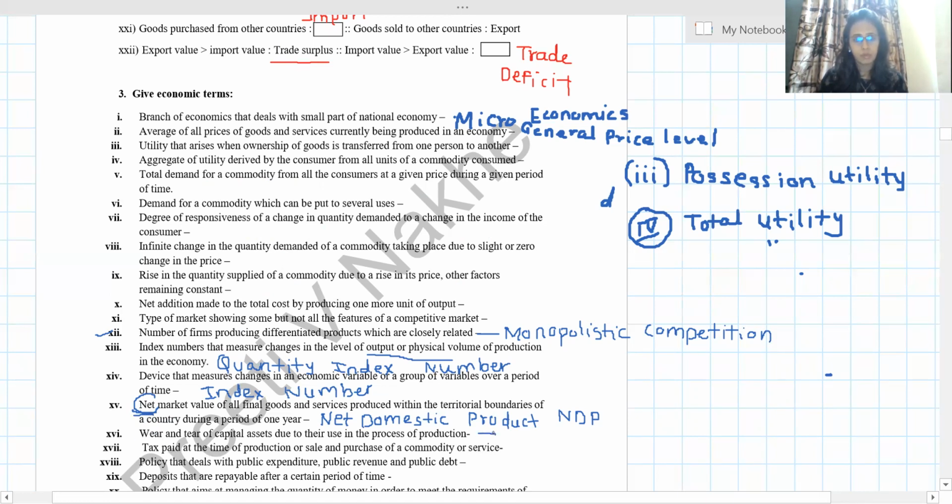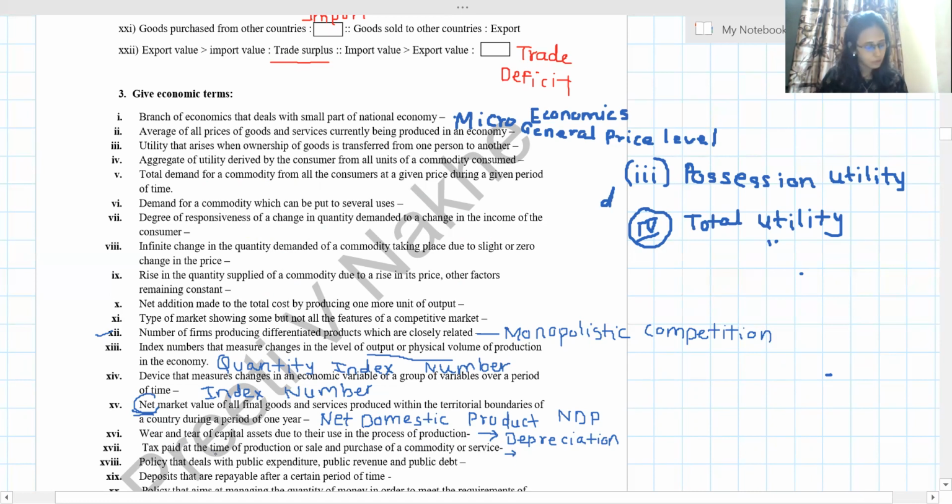Here the word net has been used, that's why we have written net domestic product. Next, wear and tear of capital assets due to their use in the process of production, it is called depreciation. We all know in the accounts, this is the basic part.